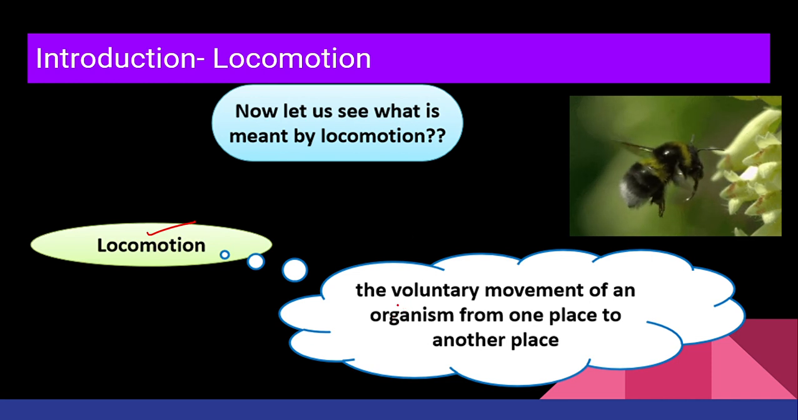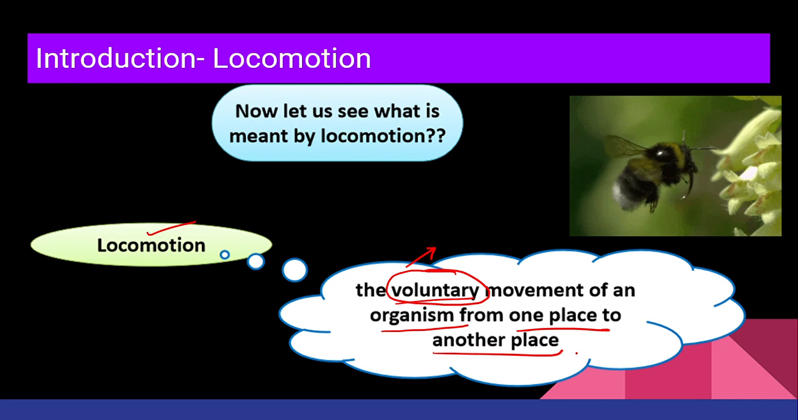Locomotion is nothing but the voluntary movement of an organism. What is the meaning of voluntary? That means willingly. You want to do it on your own. We all have studied voluntary and involuntary movement. Voluntary means something which we want to do. So that kind of movement we call voluntary movement. So what is locomotion? It is the voluntary movement of an organism from one place to another.